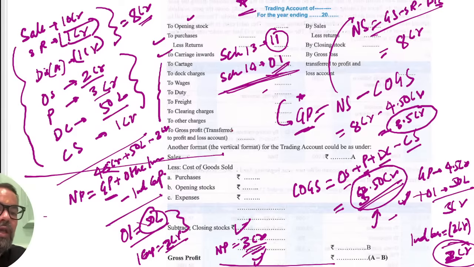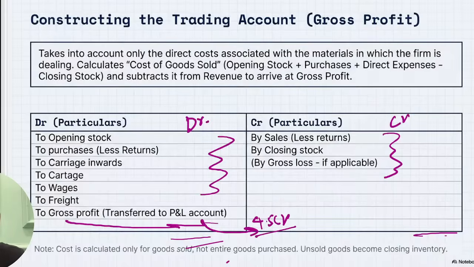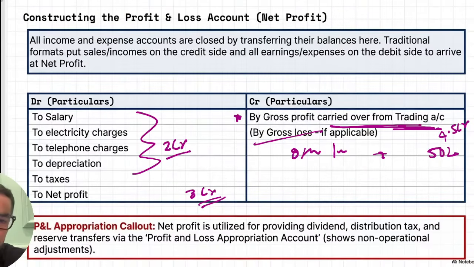Sorry, this is the cost of goods sold. I calculated that particular one based on this one. You got the logic, everyone. If you have any doubt, please do let me know. So that is something which generally comes under this particular one, and this is the another part. Everyone, if you have any doubt, please do let me know.